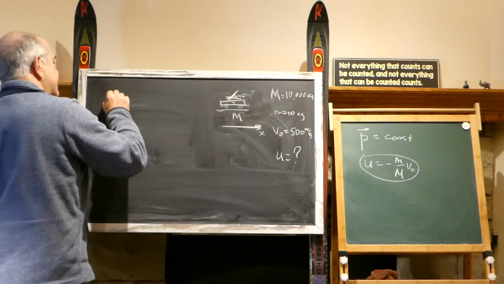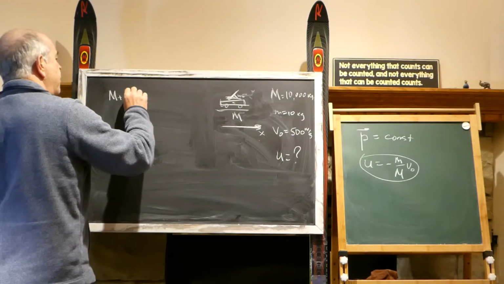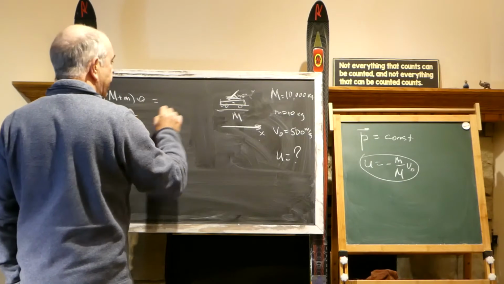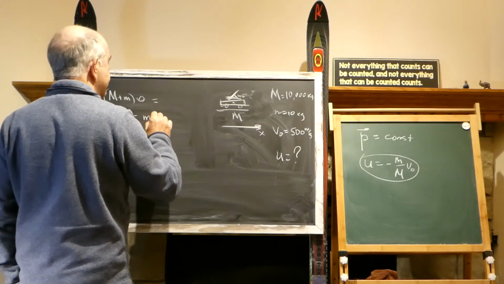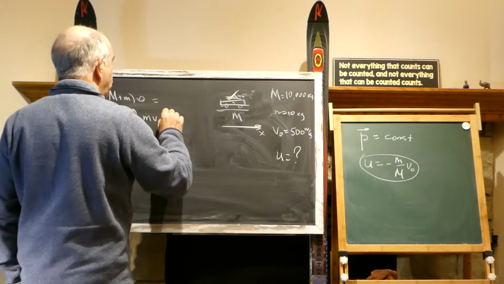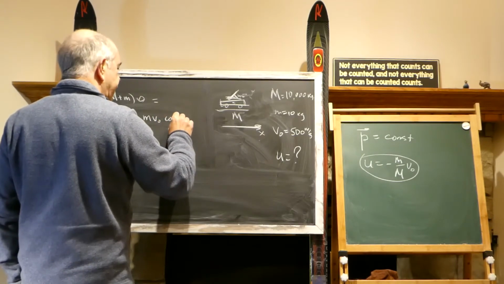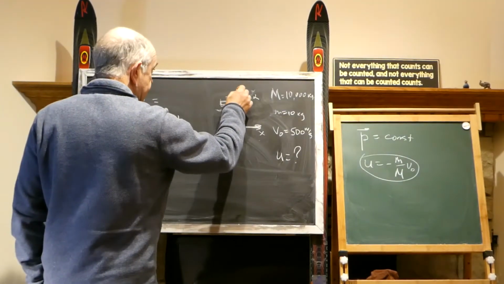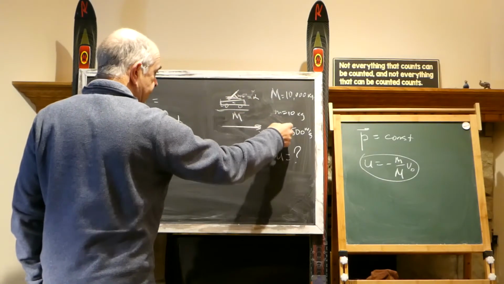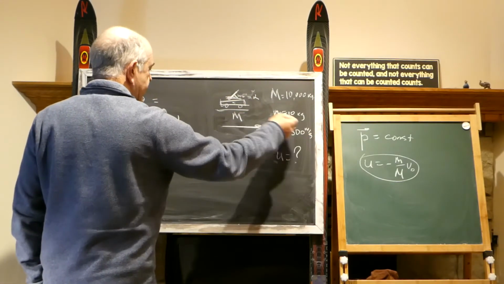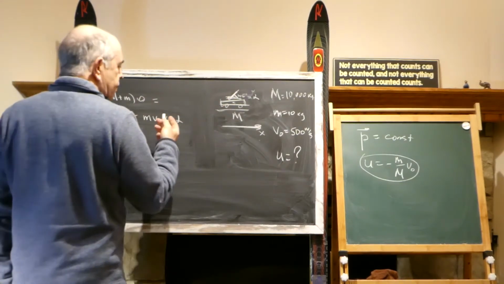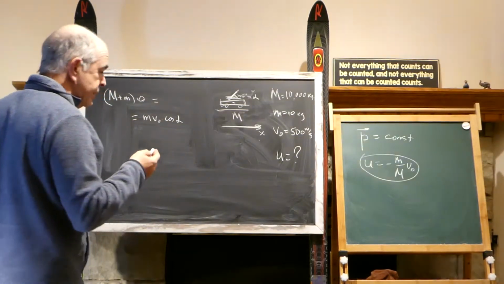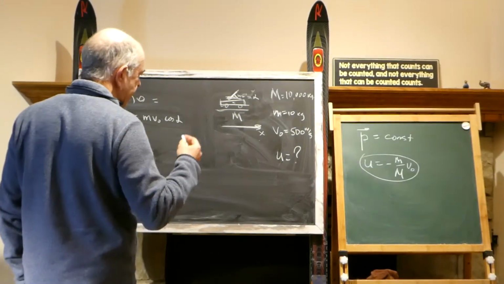So we can say, exactly like before, (M plus m) multiplied by 0 is the initial momentum. And after it's fired, the cannonball is fired, we can say the mass of the cannonball is m, times V0 cosine alpha. Alpha is 45 degrees. This is a cosine alpha, because the projection of the velocity V0 under the angle, the projection along this direction, is cosine. If you have a problem with that, please follow the vector prerequisite playlist.